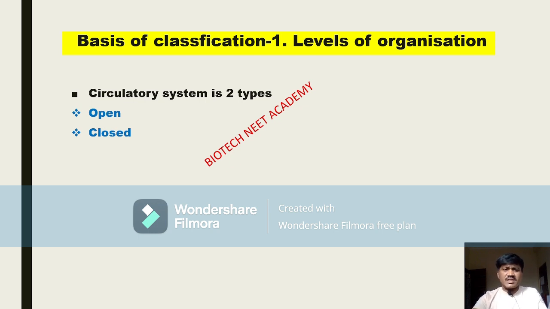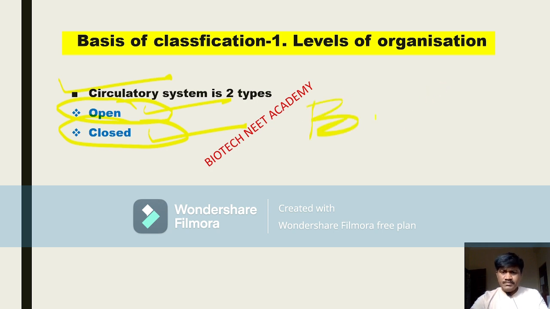Basis of classification, levels of organization we are studying. Now we are going to observe the circulatory system, right? Circulatory system is of two types, beta. In the organisms, at the organ system level of organization, there are two types of circulatory systems we can observe in the animals. One is the open type, another one is what? Closed type. Open type means what?